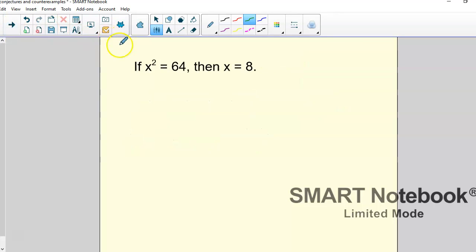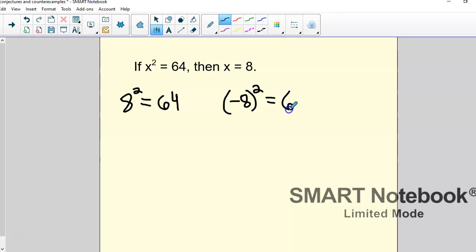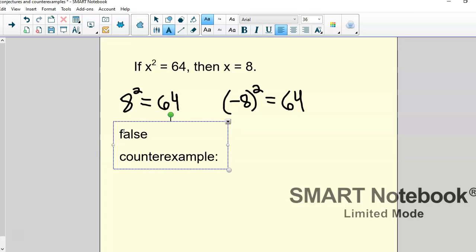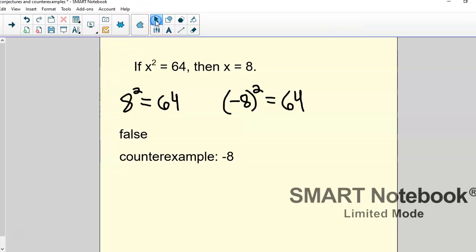Let's try another one. This one says, if x squared equals 64, then x equals 8. So let's think about that. Let's try this out. If I do 8 squared, that does equal 64. So now I need to think, okay, well, are there any other numbers where if I square it, I would get 64? Well, how about negative 8? If I do negative 8 times negative 8, that does equal 64 because a negative times a negative is a positive. So I'm going to say this conjecture is false. And a counterexample would be negative 8 because negative 8 squared equals 64 also. So x doesn't have to be 8. X could equal negative 8, right?